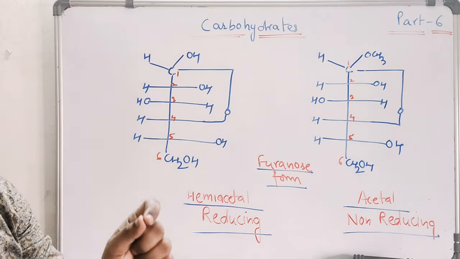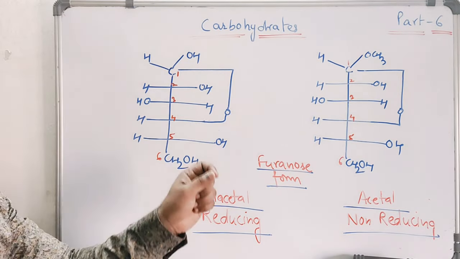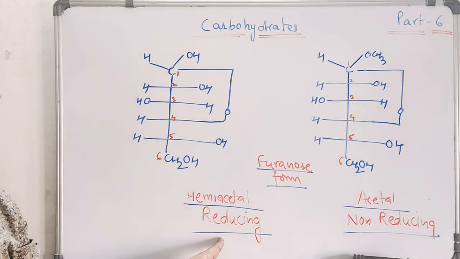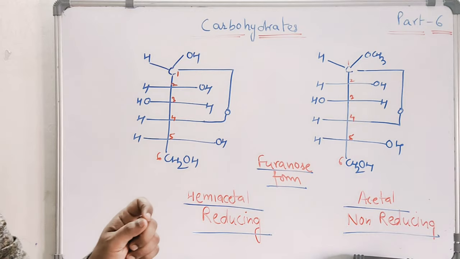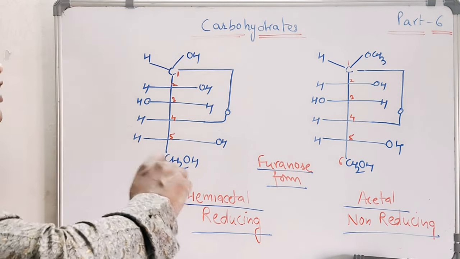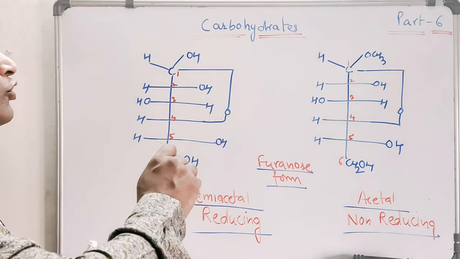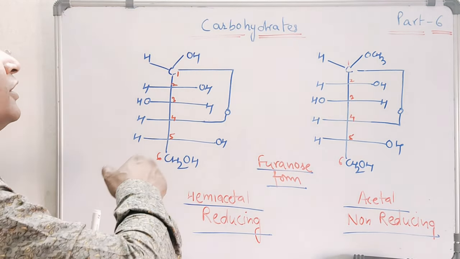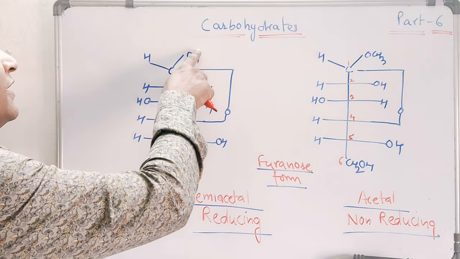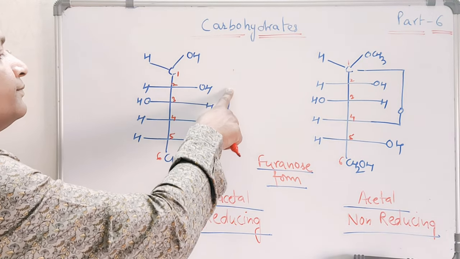You should remember one very important point: all hemiacetals are reducing in nature. You should note this very clearly, that all hemiacetals, whether they are hemiacetals of glucose, fructose, mannose, galactose, they are all reducing in nature. They are reducing in nature because hemiacetal can easily open up.